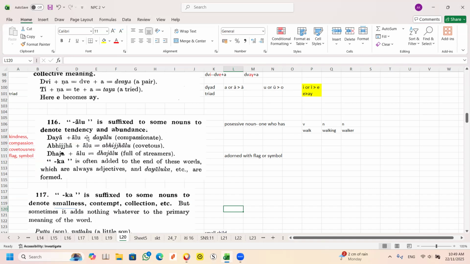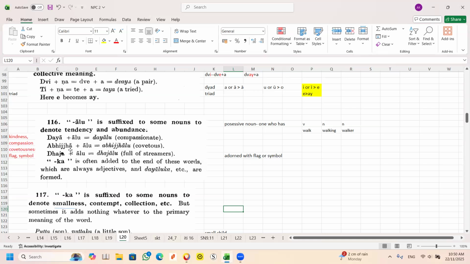Because normally nobody goes through such a detailed one. Okay, "alu" is added. It's a suffix, so it's suffixed to this, to denote tendency and abundance. If you take the word "daya", it means kindness. You add "alu", it becomes "dayalu", that means one who has kindness, one who has compassion. So in English, the word used is compassion. That is how it goes.